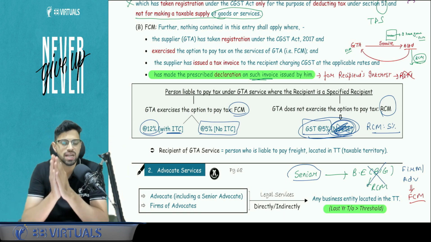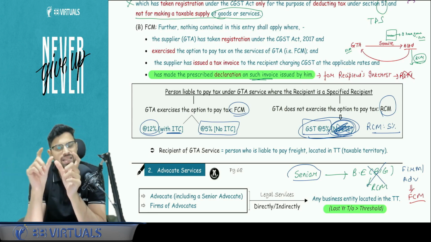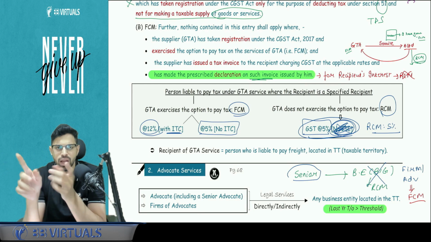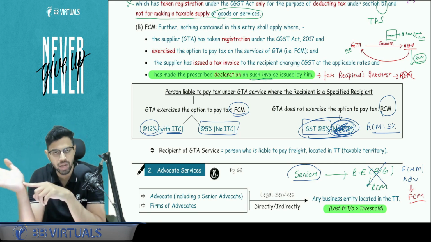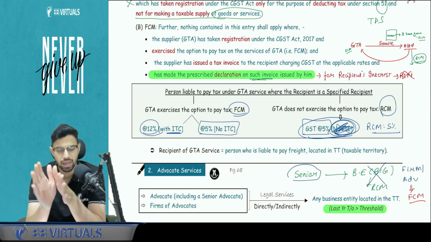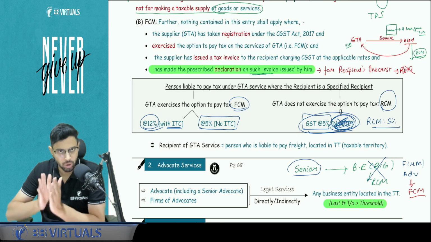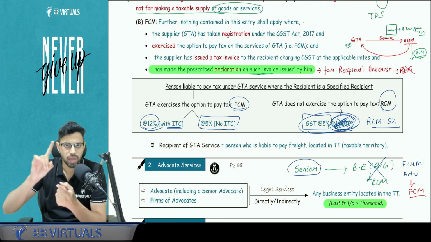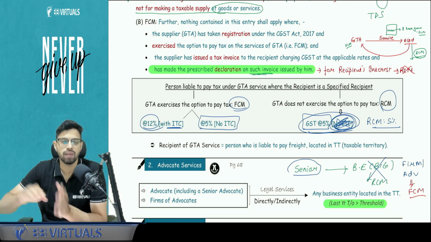What happens is that for a GTA, the major expense is petrol, and petrol is not in the scope of GST. So the ITC amount may not be very high. So that is his call. If he wants ITC, he will have to go under the 12% rate and under the forward charge mechanism. Otherwise in RCM, the 5% rate will apply and obviously he is not going to get any ITC for his inward supplies. So this particular clause, part B, says that the GTA can exercise the option of going under forward charge mechanism. If he does that, he will have to issue a tax invoice, and he will have to declare in the invoice that he has opted for forward charge mechanism, so that the recipient doesn't have to comply with RCM.